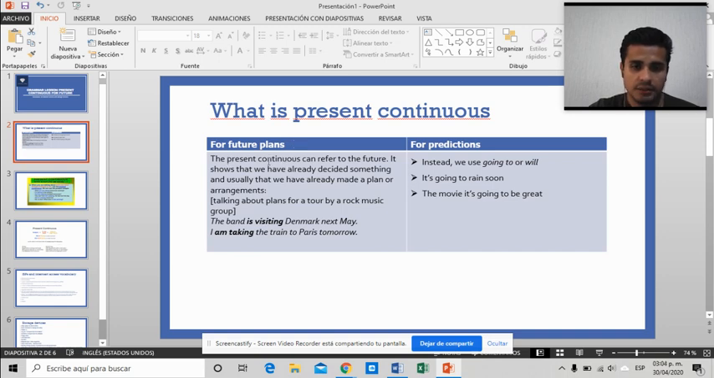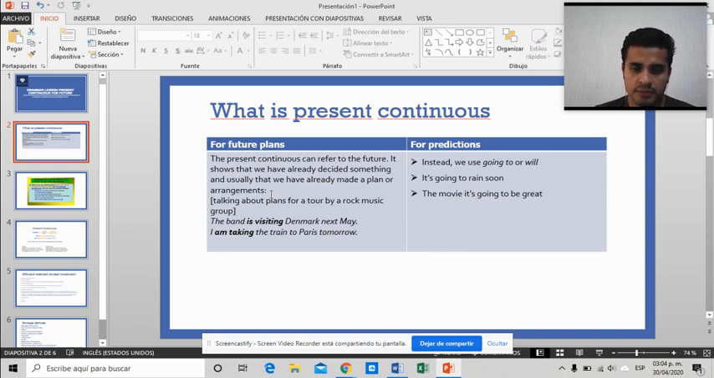The present continuous can refer to the future. It shows that we have already decided something, and usually that we have already made a plan or arrangement. Plan and arrangement are synonyms, so don't get confused by that word. Let's imagine you talk with a friend and you are going to the cinema tomorrow. Then you can use the present continuous for the future. Why? Because you have already talked with your friend, and you have already made plans. That is when you can use the present continuous.